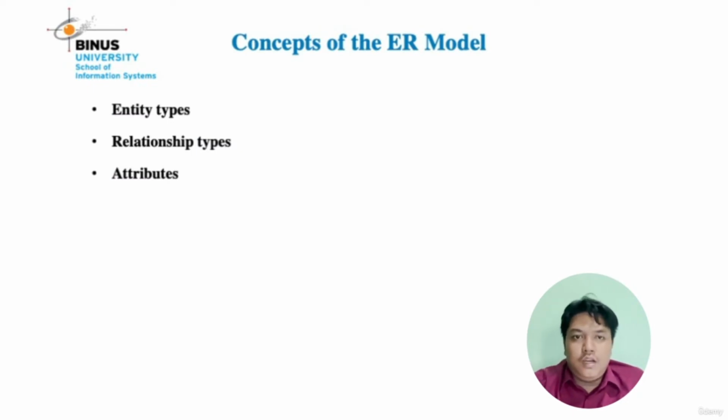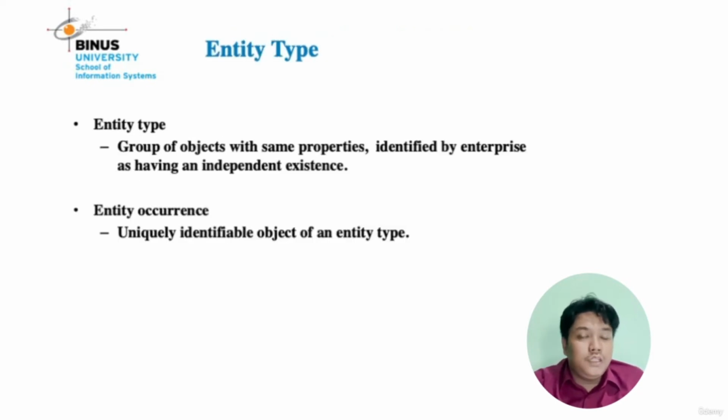There are entity type, relationship type, and attribute. What is entity type? Entity type is a group of objects with the same properties, identified by the enterprise as having an independent existence. Entity types are like item, customer, staff, and many more. Maybe I give an example like item.